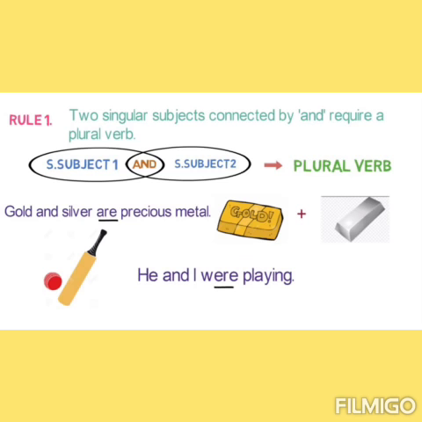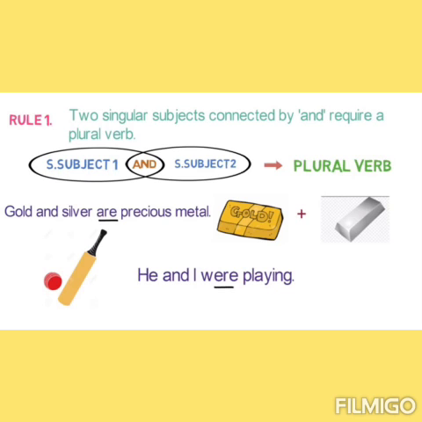We have a few important rules regarding subject-verb agreement. Let's start with the rules. Rule number 1. Two singular subjects connected by and require a plural verb. Gold and silver are precious metals. Now see, when there are two subjects, one singular and another also singular, but we are talking about both, then the verb must be plural.